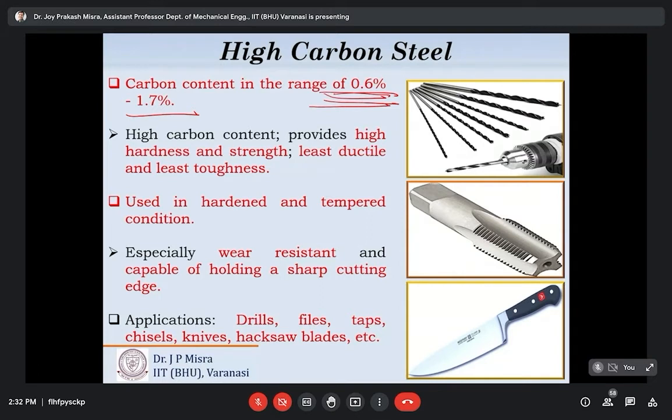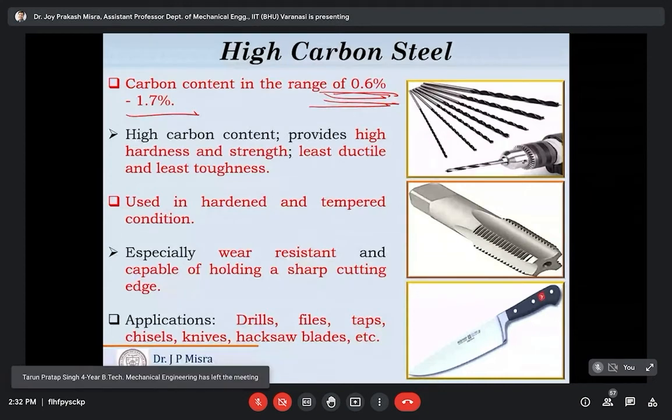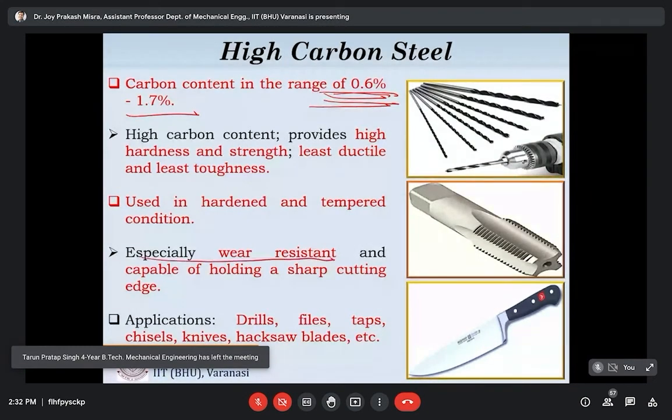And that's why high carbon steels are very responsive to the heat treatment process. Another beauty of high carbon steel is that they are especially wear resistant, because of having a large value of carbon, and capable of holding a sharp cutting edge.